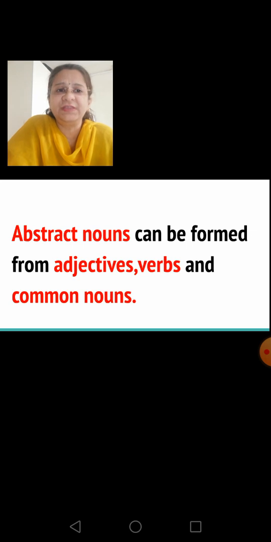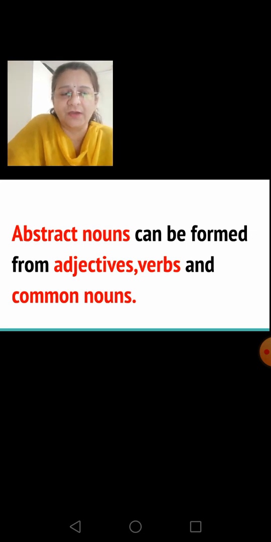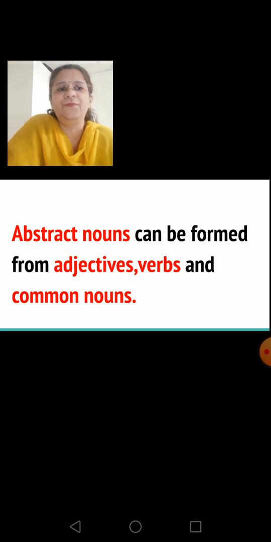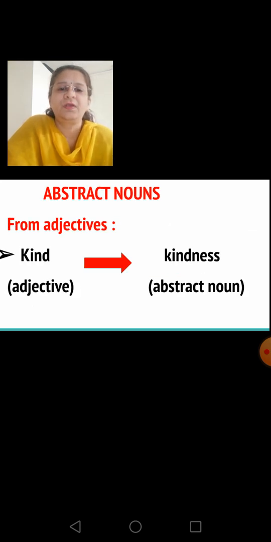Till now we have seen what abstract nouns are. Now let's see how they can be formed from adjectives, verbs and common nouns. Can you see this in the slide, children? You see the adjective kind and how it changes to kindness in the abstract noun.